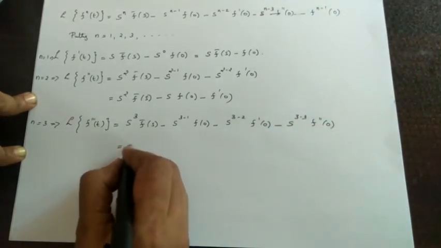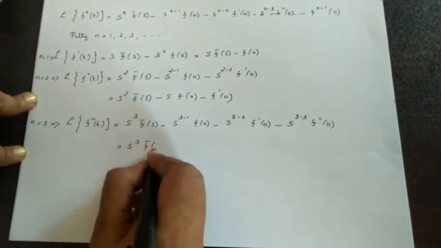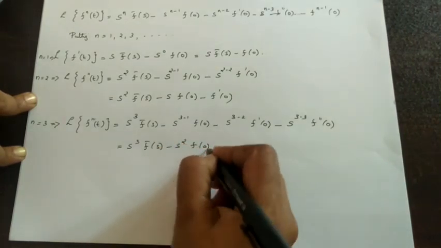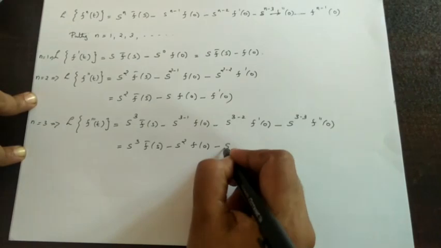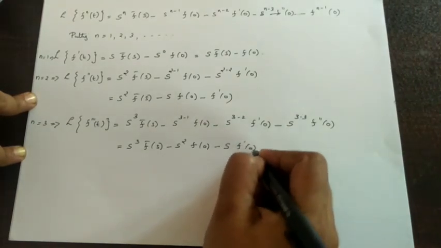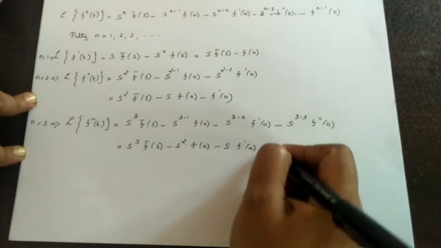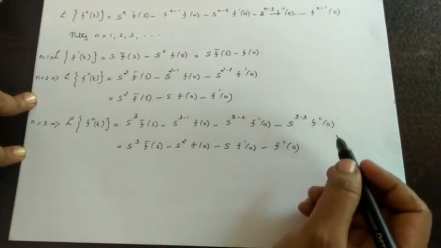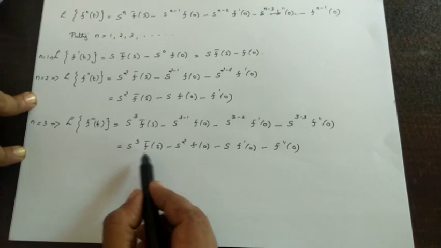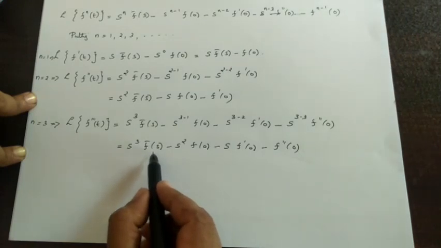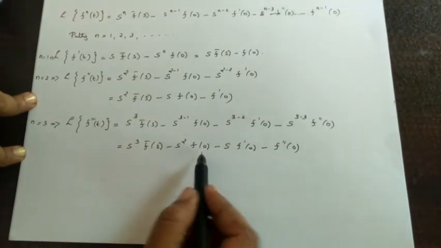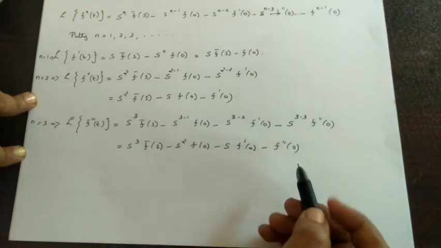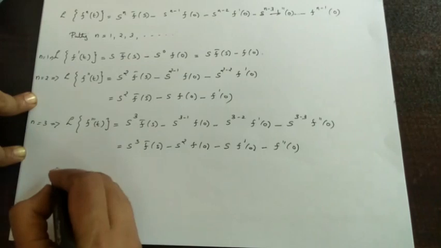It is equal to s cube f bar s minus s square f of 0 minus s f dash 0 minus f double dash 0. Isn't it? s cube f bar s minus s square f of 0 minus s f dash 0 minus f double dash 0.